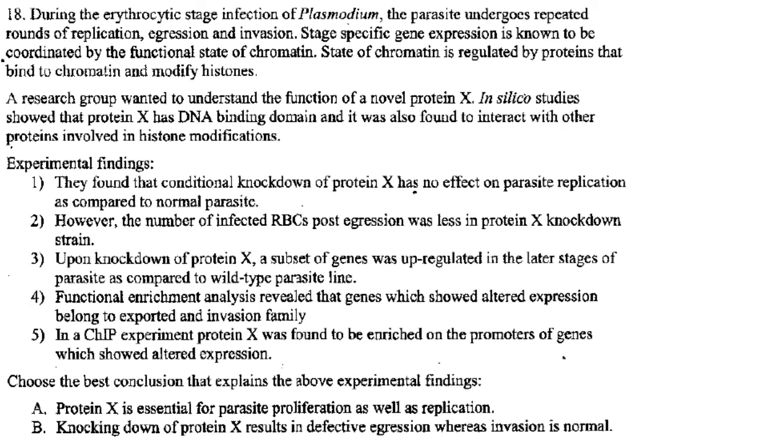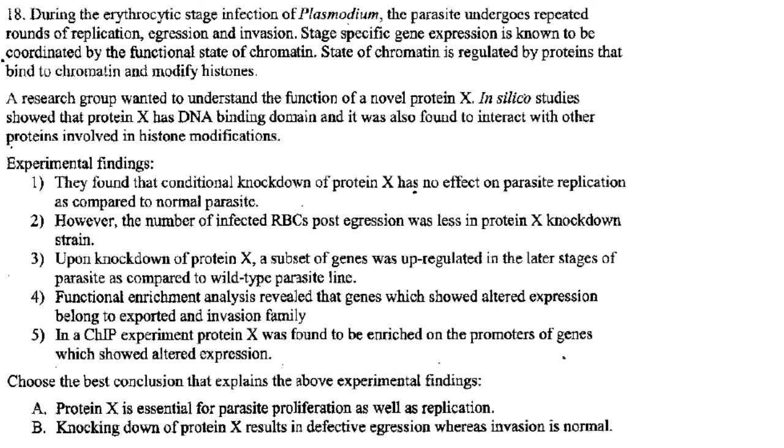So what do we infer from this? We infer that the gene, that is this protein X, is not involved in replication. That is why even after knocking down protein X, it did not have any effect on replication. The next one. However, the number of infected RBCs post-egression was less in the protein X knockdown strain. So they have shown that the number of infected RBCs, that is the RBCs which are infected by the parasite, post-egression, that is after egression, was reduced.